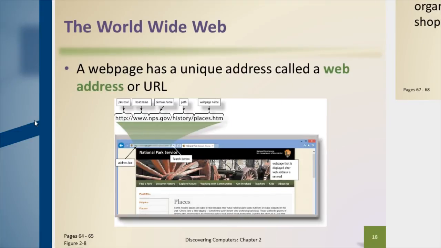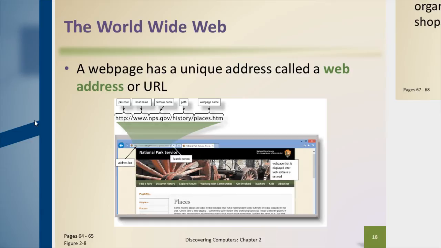When we go to access a web page, we want to type in either its web address or its URL. And while these terms are often used interchangeably, they're not exactly the same thing. A web address tends to be just the web address itself. So we might type in www.nps.gov to access that website. The URL, on the other hand, is the entire thing that you see there. It includes the protocol at the beginning, http://. That's because that's a very specific protocol.